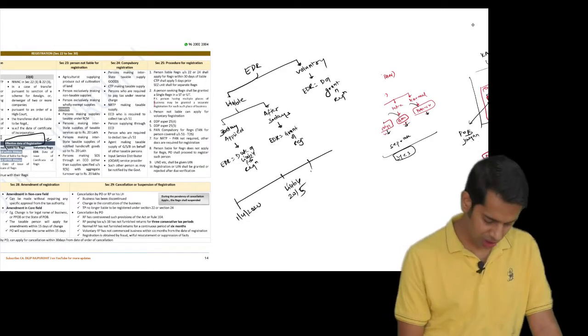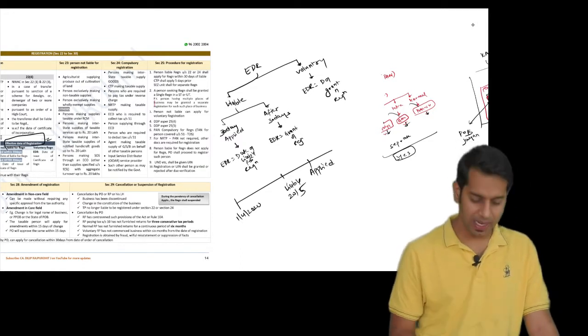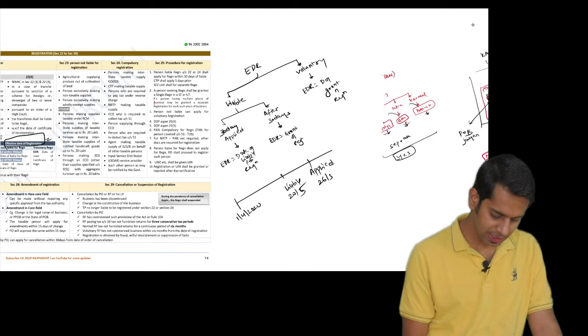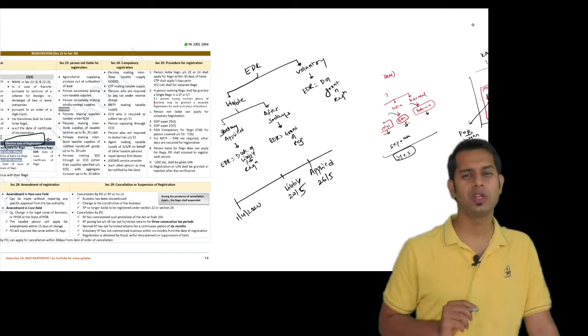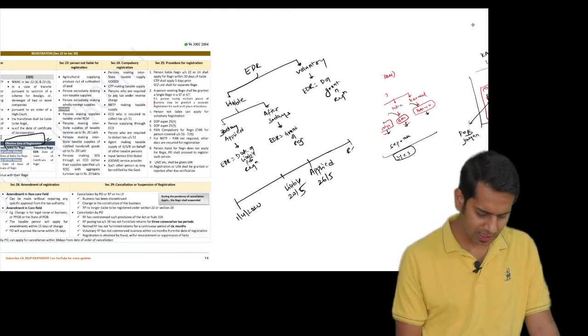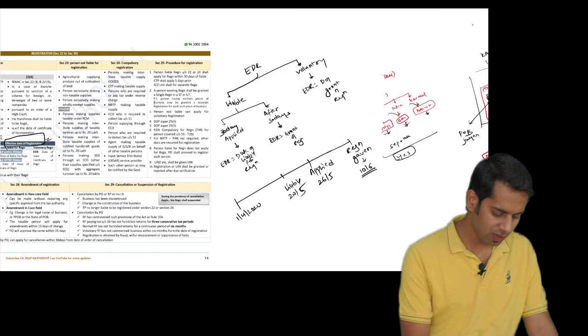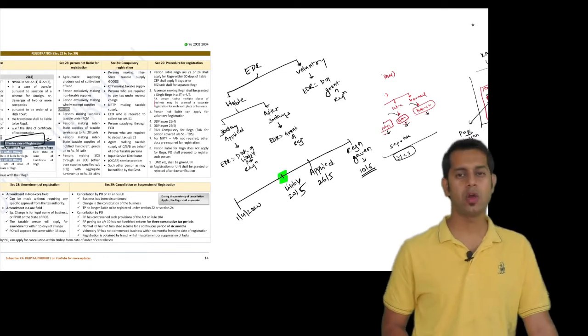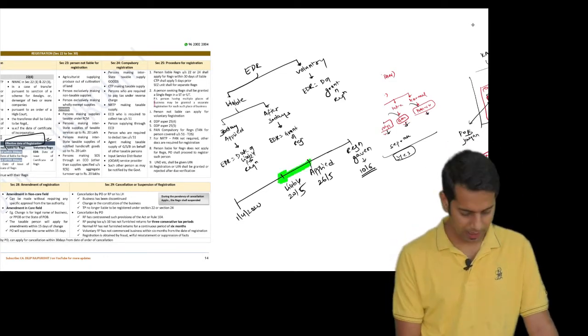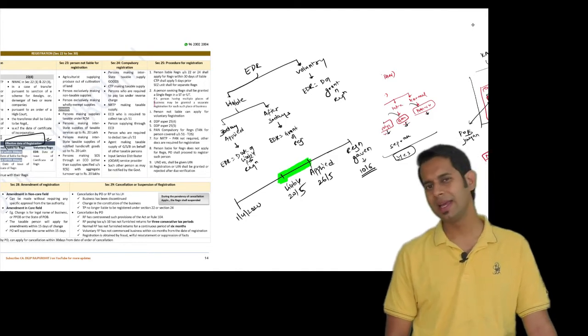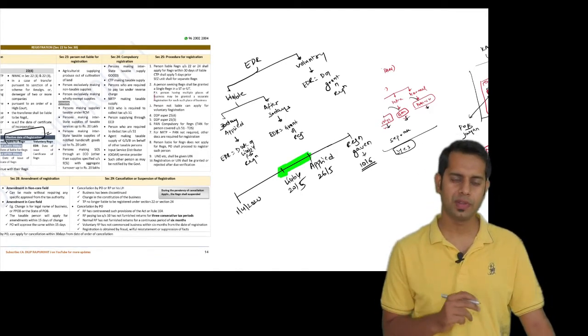I was liable for registration. I applied for registration on say 26/5, and the registration was granted to me on 10th of June. In this case, what will be the effective date of registration? The date on which I was liable for registration. Why? Because I applied for registration within 30 days.